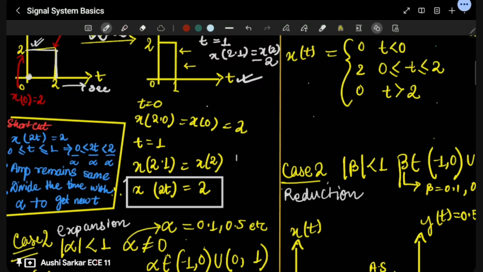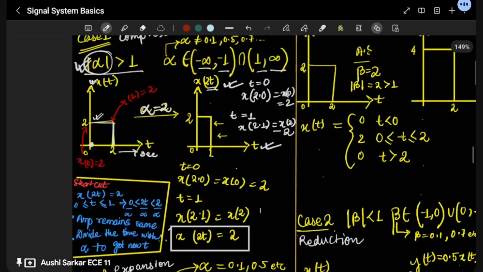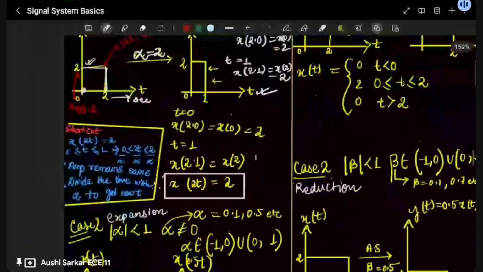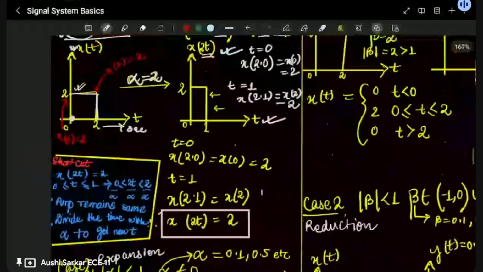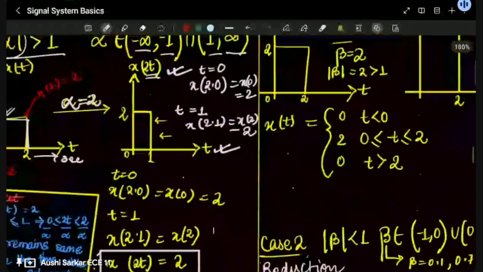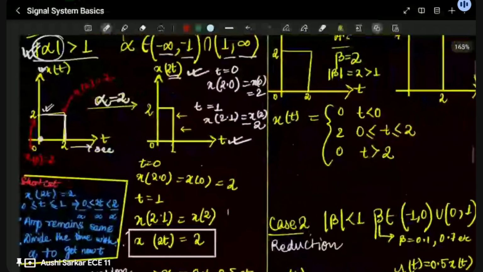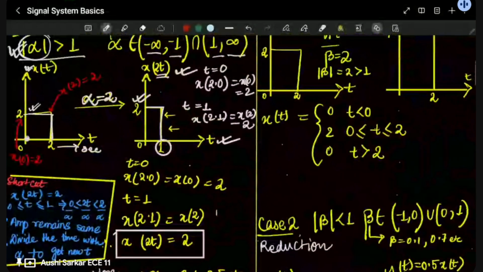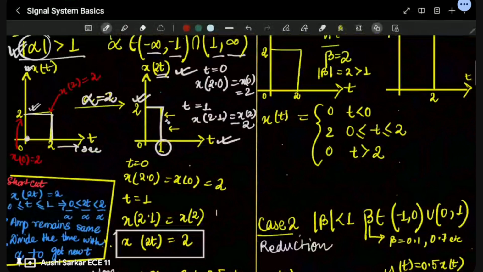After this, we can have a shortcut from here. If you need an example, I can go for it, but otherwise I would be moving with the second case. So this is the case of compression. And when we plot it, we will plot it this way, like t equals 1 over here. And then the amplitude is not getting changed. 2 is going to be constant. And then the new signal is going to be our compression.